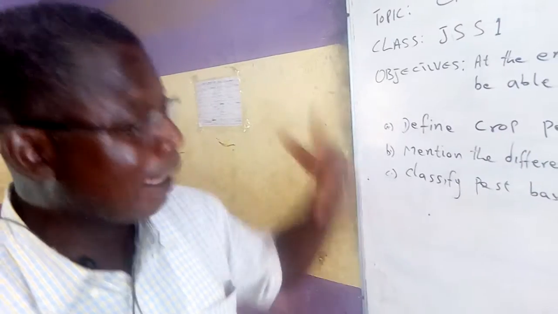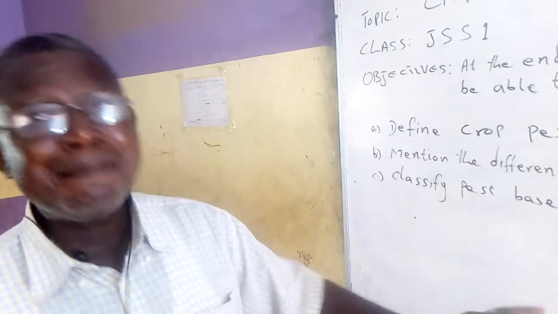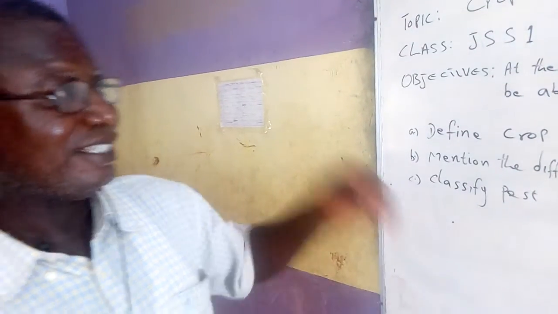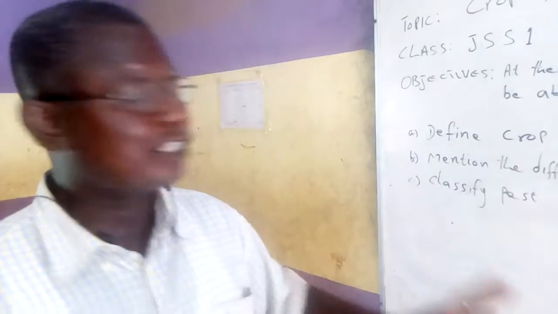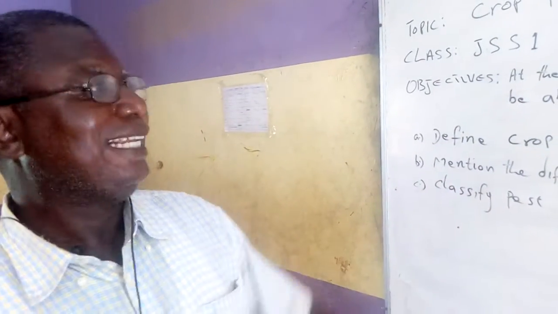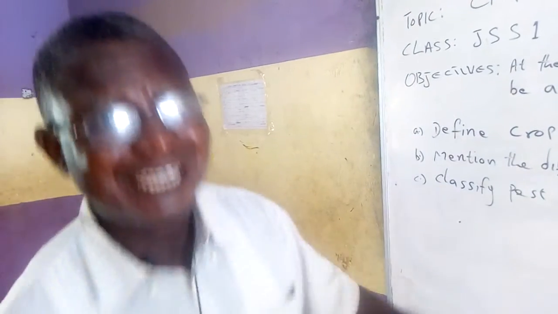We have examples of these boring insects. One is called Sesamia calamistis. The second one is called Coniesta ignefusalis, and the third one is called Busseola fusca. These are the common boring insects that attack our crops.